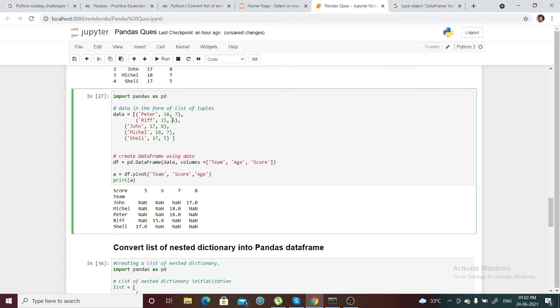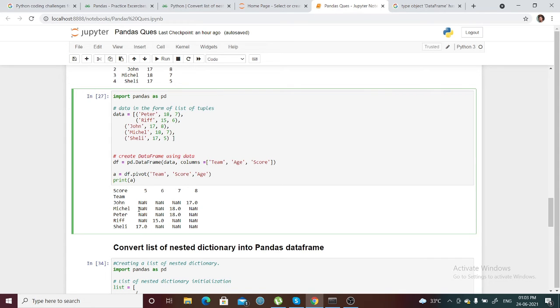Pivot will just rearrange the data, like whichever column's particular values we need to construct for each column. Suppose we have score values here, right? Score is nothing but this one, so this 7 6 8 7 5. So these are the values of this score column.